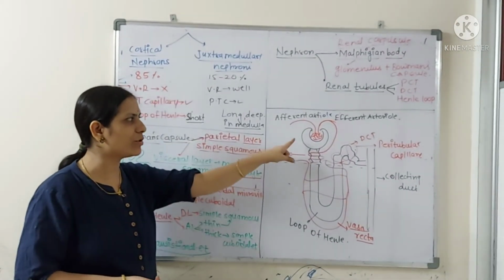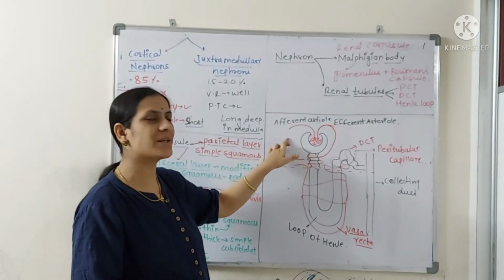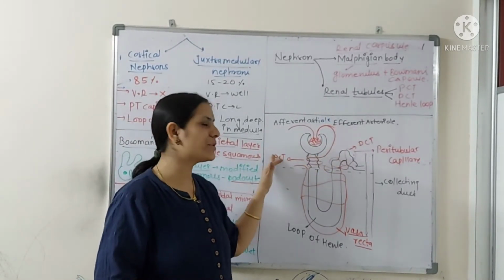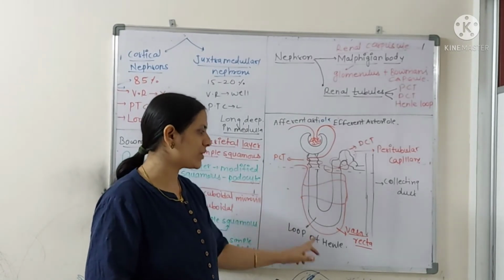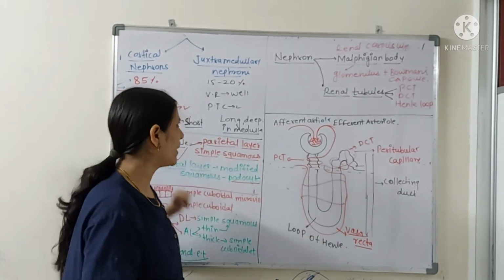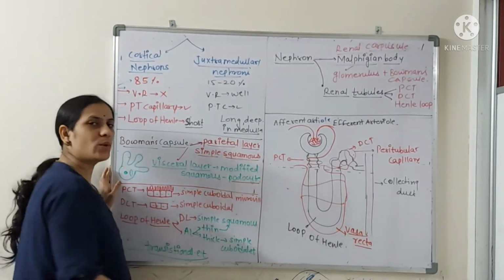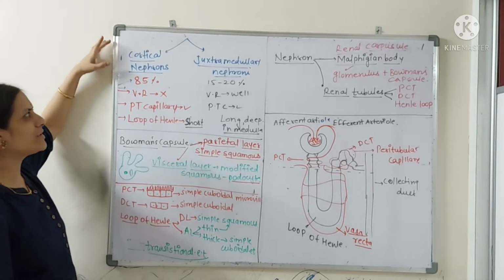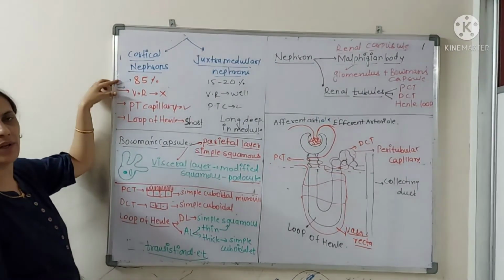Just now I told you that the three parts, that is the Malpighian body, then PCT and DCT, are present in the cortex region, while the loop of Henle is in the medulla region. The loop of Henle only goes deep inside the medulla. But actually we get two types of nephrons. As I told you, 85% are cortical nephrons.